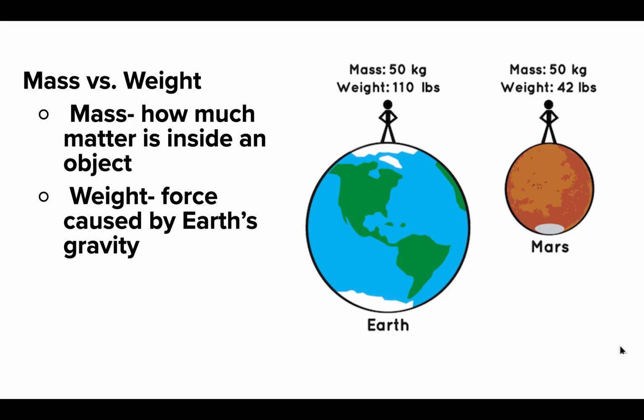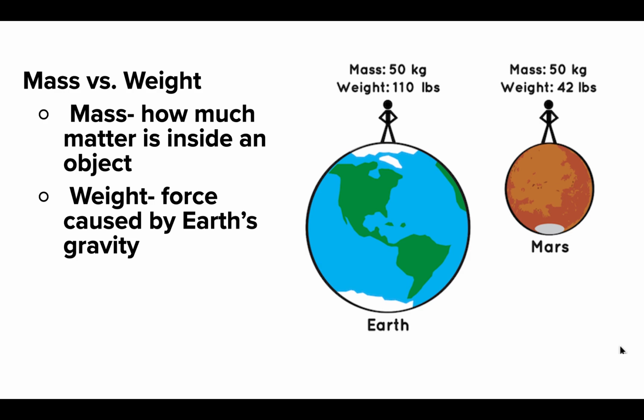Before we get into that, though, just a refresher on a couple of things. Mass and weight. Remember that mass and weight are not the same thing. Mass is how much matter is inside of an object, and weight has to do with gravity. Mass has nothing to do with gravity. So if you have a mass of 50 kilograms on Earth, you're going to have the exact same mass on Mars, 50 kilograms. Your weight, on the other hand, because weight is a force caused by gravity, is going to change if you go somewhere else where gravity is different.